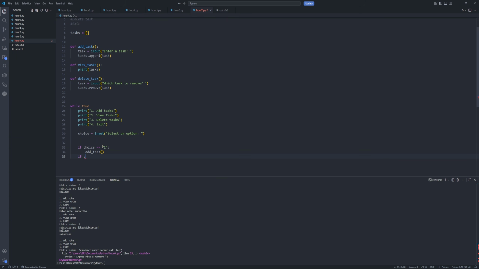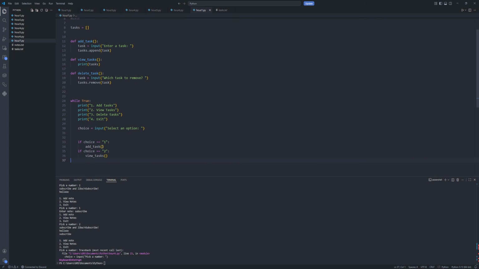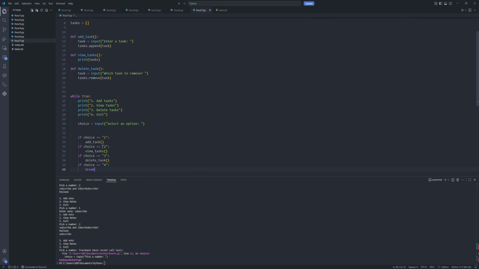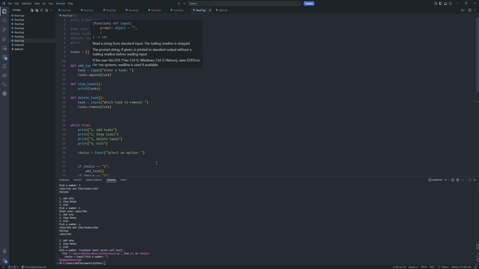Okay, if choice is equals with 2, we're gonna say view tasks, and then if choice is equals with 3, delete task, and if choice is equal with 4, we're just gonna say break. Okay, that looks quite good to me.